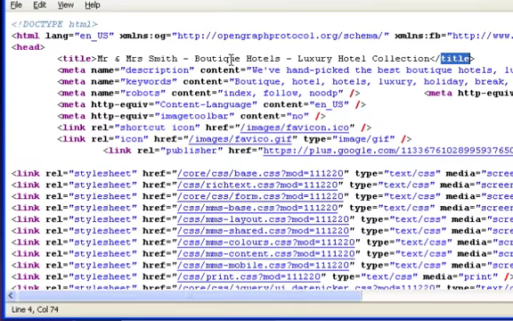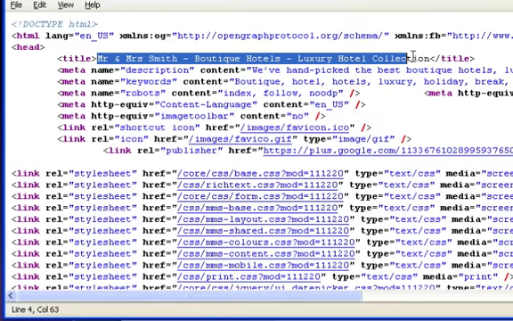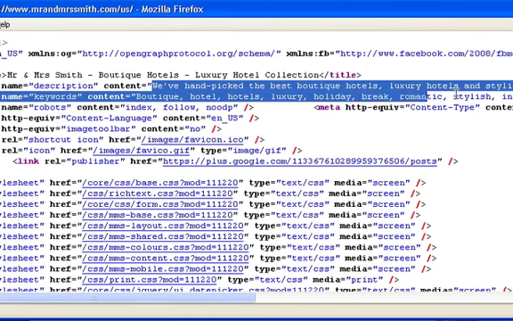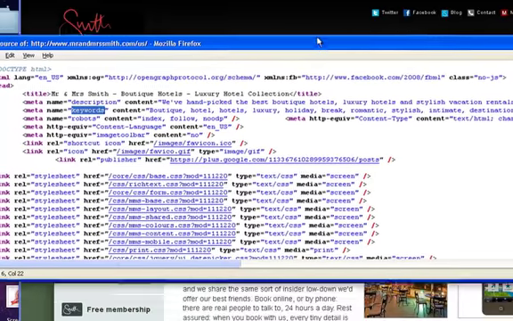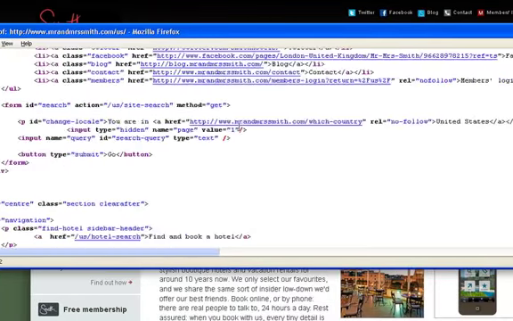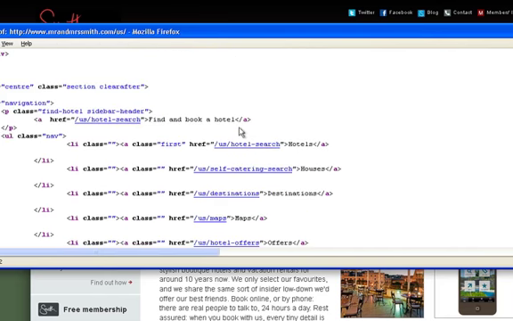This is very poorly optimized, yet they're on top of the list. So there must be something else that they're doing really well. Yeah, you can see there's luxury boutique hotels, luxury collection. There's nothing in here that says romantic at all. Even in the description, there's nothing that says romantic. But when you do a search for luxury hotels, they come up number 1. So something is going on right.